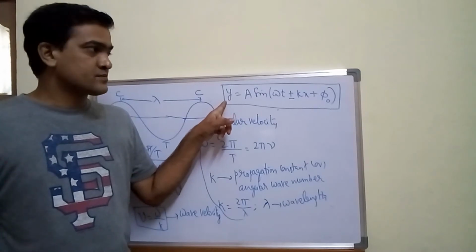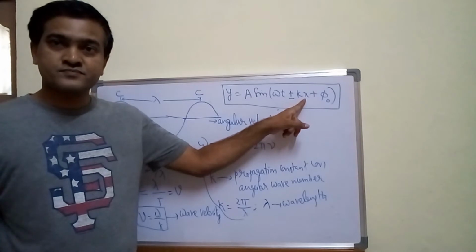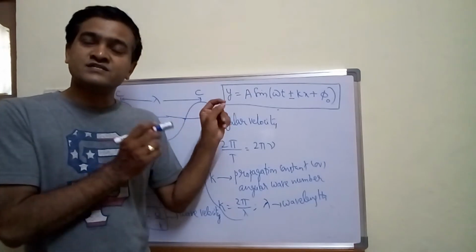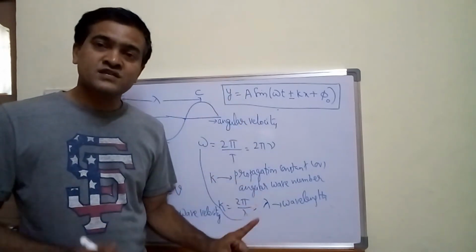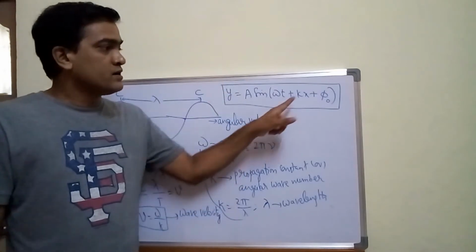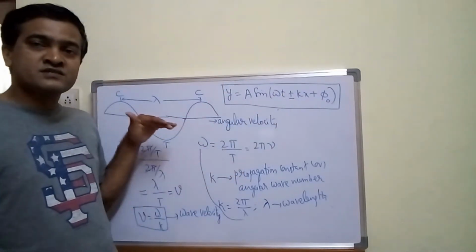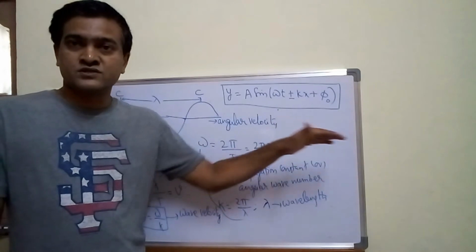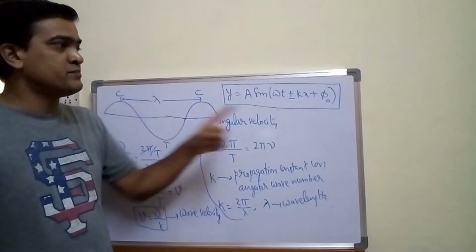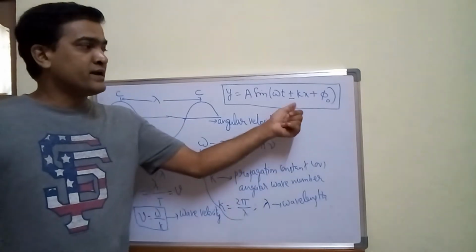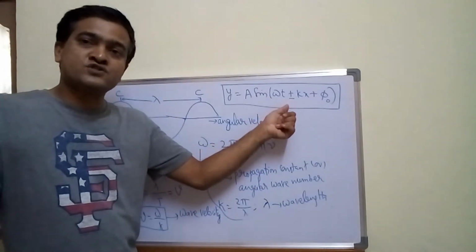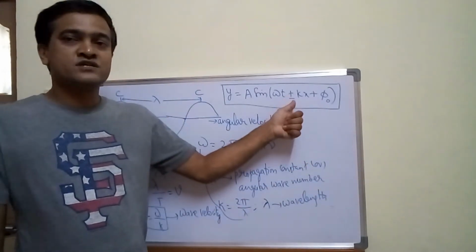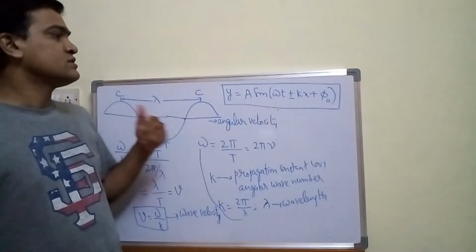I also told you in the previous video, suppose in place of y if I write z and in place of x if I write y, what does it mean? First of all, y indicates displacement of particle which is oscillating or vibrating along y axis. This x indicates that the wave is advancing along x direction, either in the positive x direction or negative x direction. It depends upon the signs, plus or minus. Minus indicates that the wave is traveling towards positive x direction, that is towards right side, and plus indicates that the wave is traveling towards negative x direction.